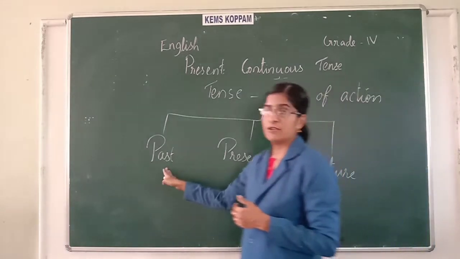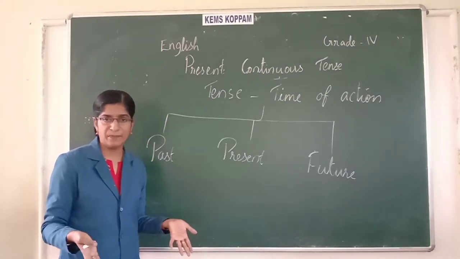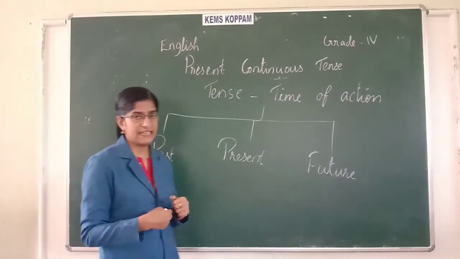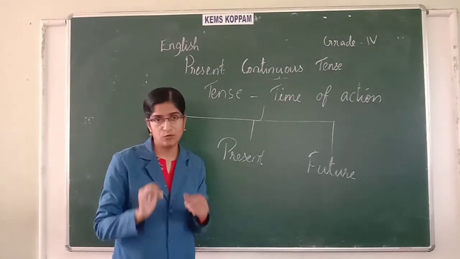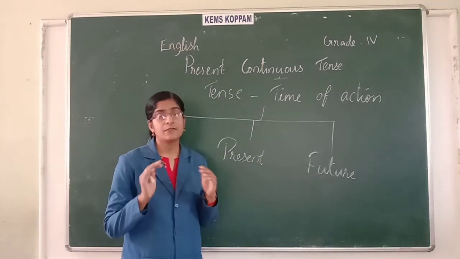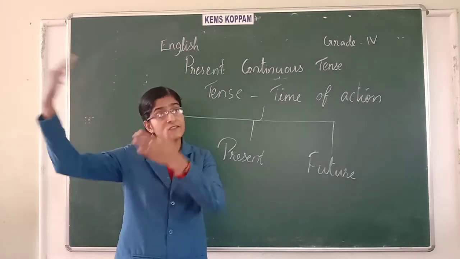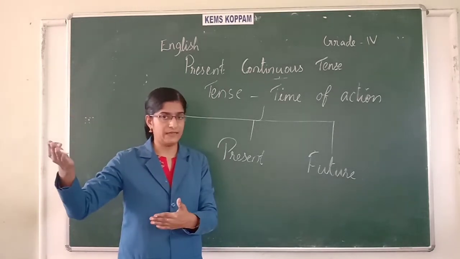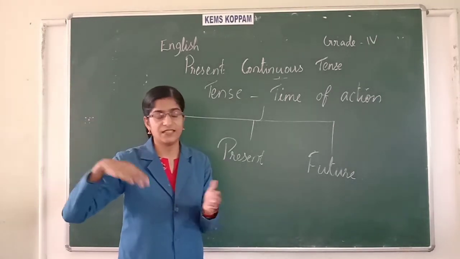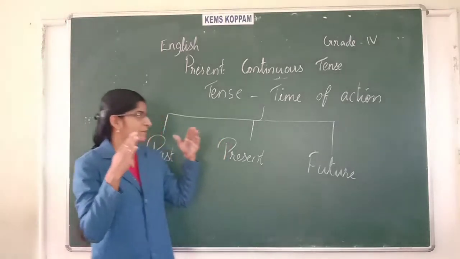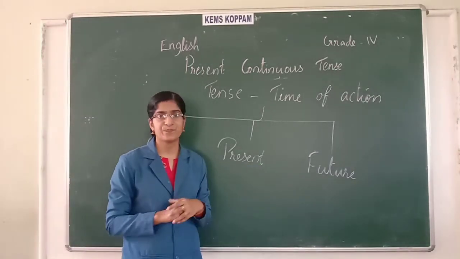Okay. So past tense is used to say an action that has already happened or finished. Okay. Present tense is used to say an action that is happening now. Okay. And what is future tense? Future tense is used to say an action that is going to happen in the future. It didn't happen yet, so it will happen tomorrow or next month or next week in the future. So mainly in English there are three tenses: past, present, and future.